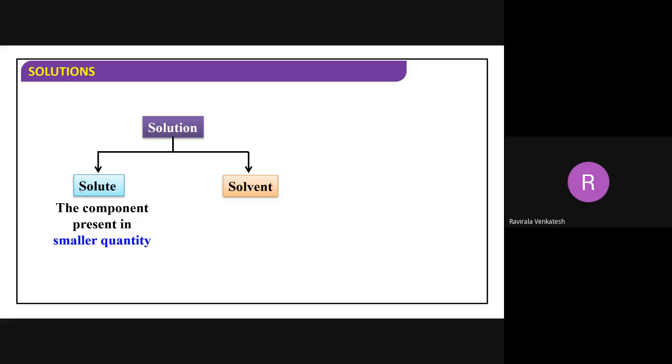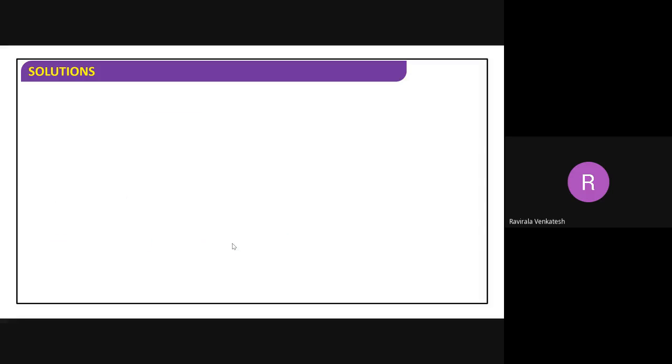How many letters are there? Solute: 1, 2, 3, 4, 5, 6. Solvent: 1, 2, 3, 4, 5, 6, 7. What we have to see here is the number of letters. Solvent has 7 letters, larger. Solute has 6 letters, smaller. So smaller will be solute, larger will be solvent. In this way we can remember. Right. Next what?